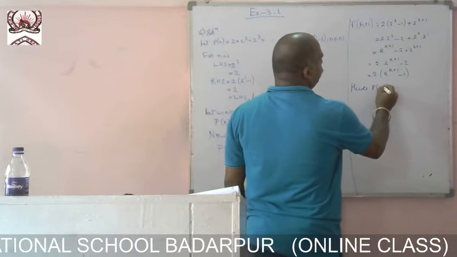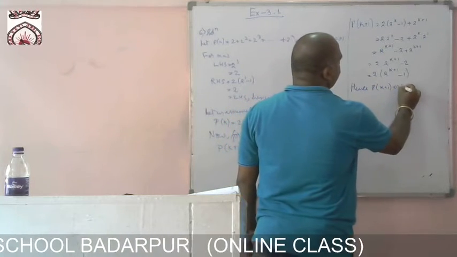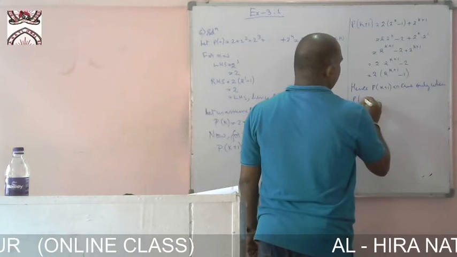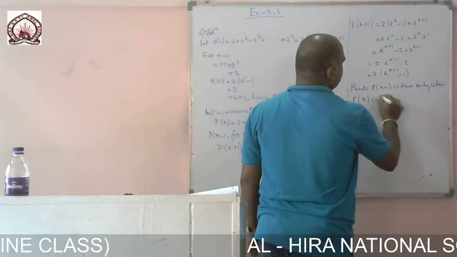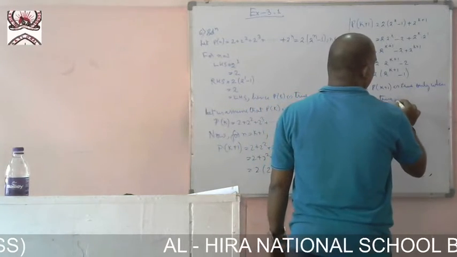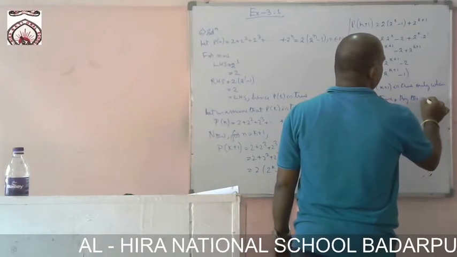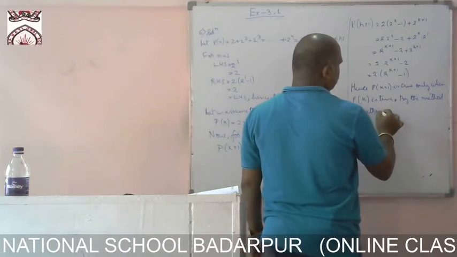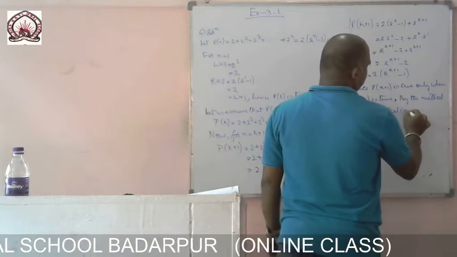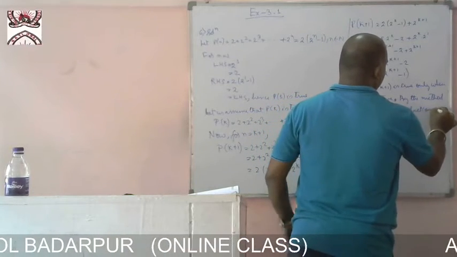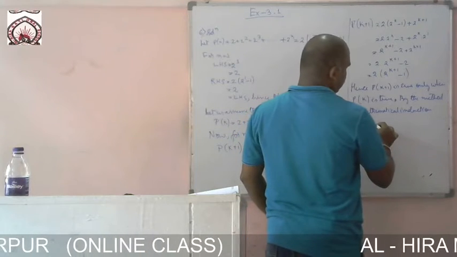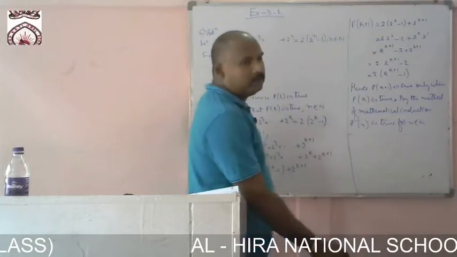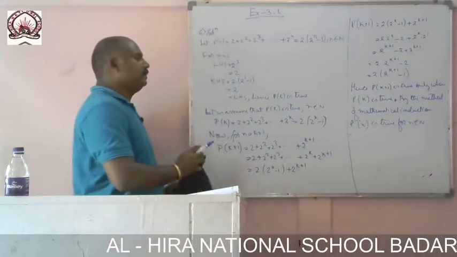Hence P of k plus 1 is true only when P of k is true. By the method of mathematical induction, P of n is true for n belongs to natural number.